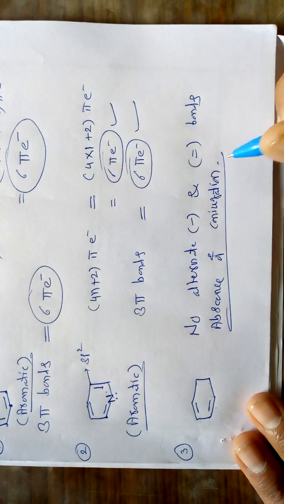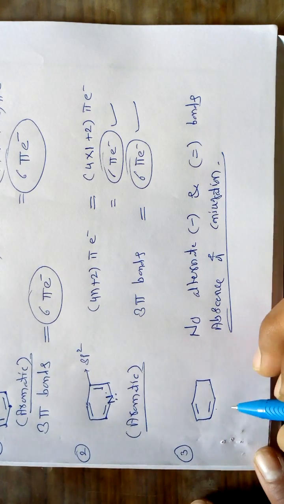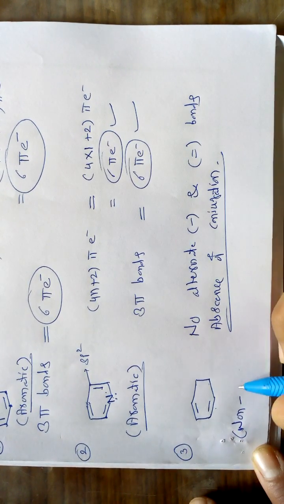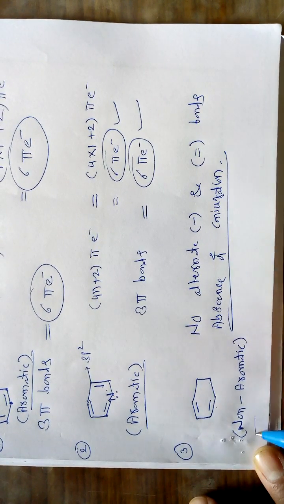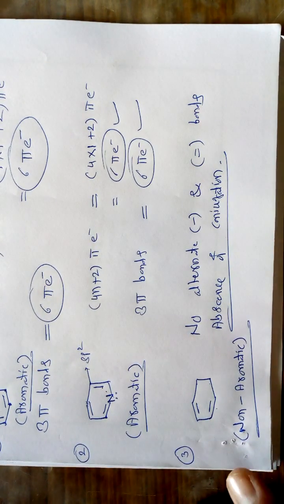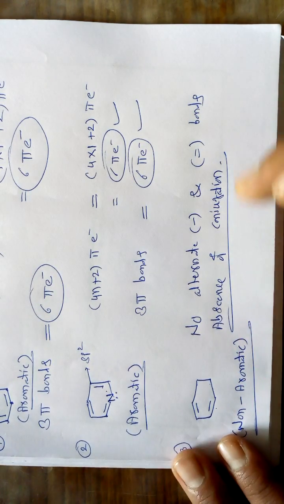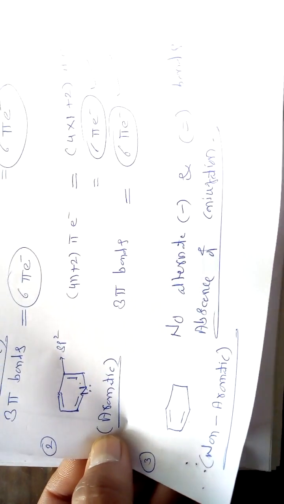And as this conjugation is absent, we can say this molecule is a non-aromatic molecule. So this molecule must obey all the conditions, and only then can we say that the molecule is aromatic in nature. So this is example number 3.